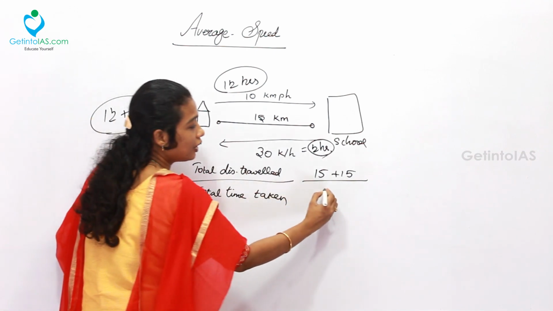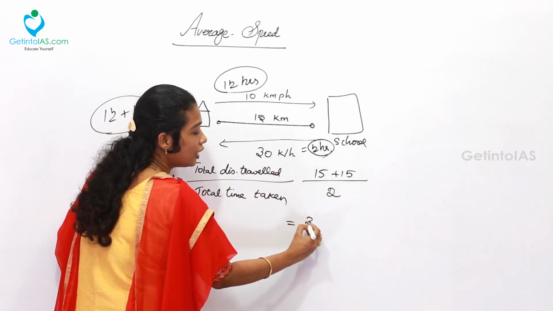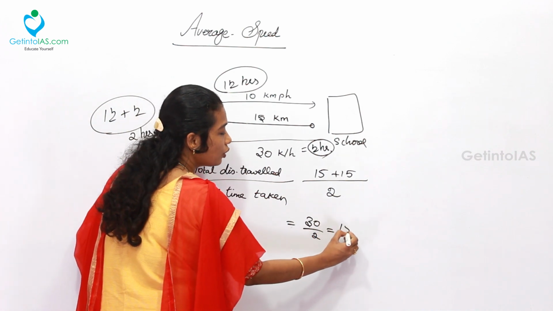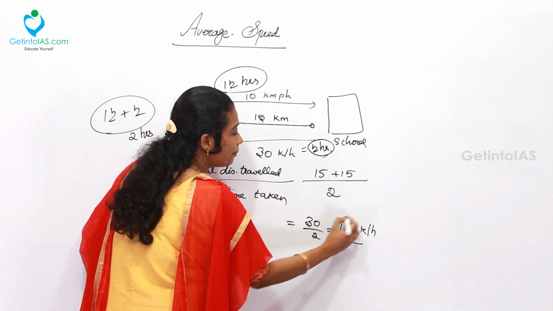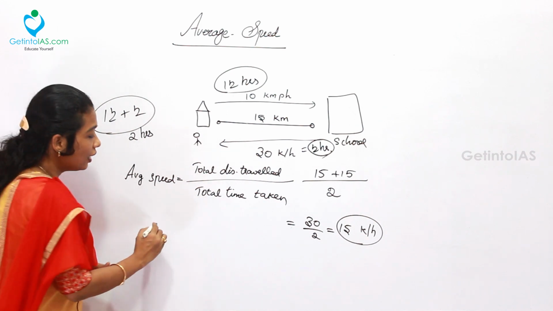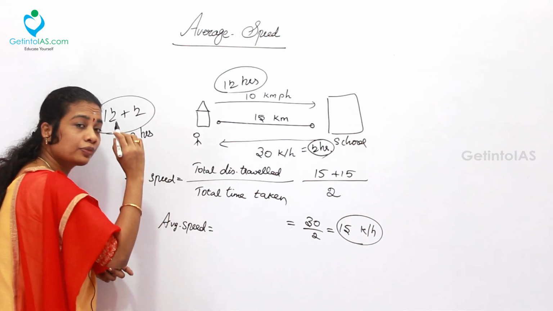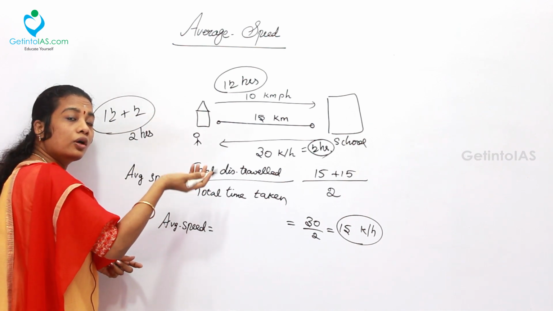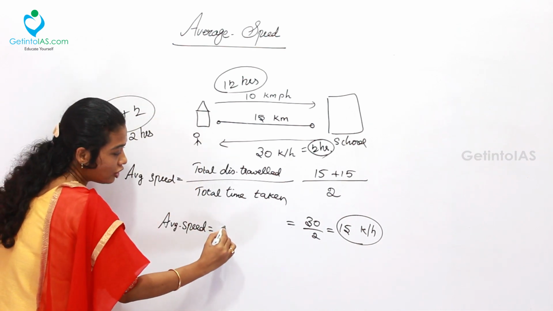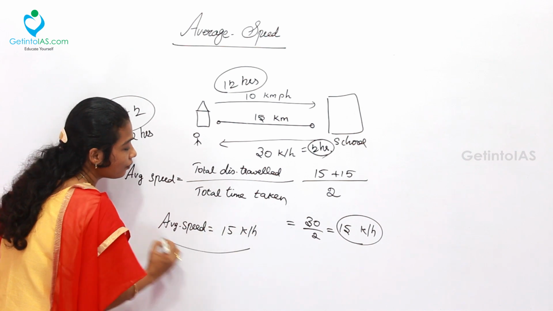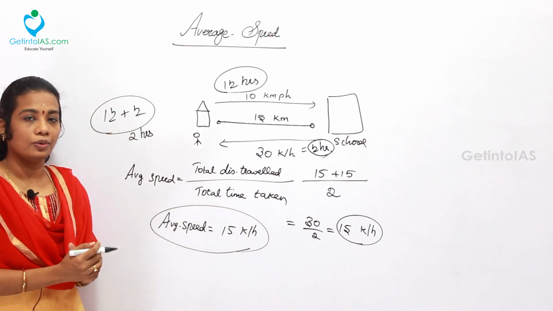So what is the time taken? 2. So simply 30 by 2, which is equal to 15 km per hour. This is the average speed over the whole journey, from school to home and home to school. Totally, the average speed is 15 km per hour. This is the answer for this question.